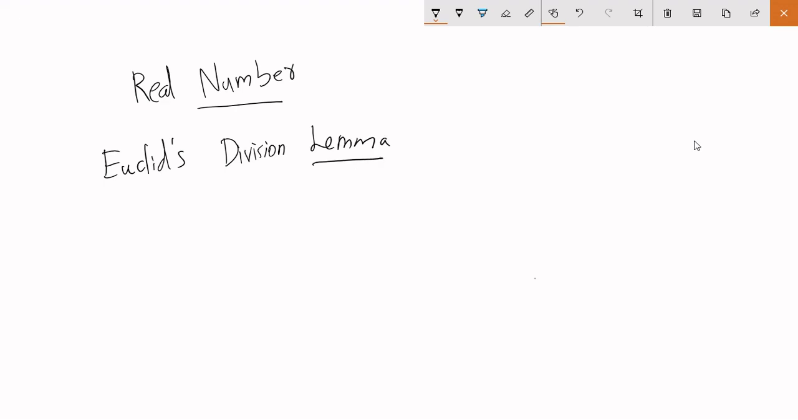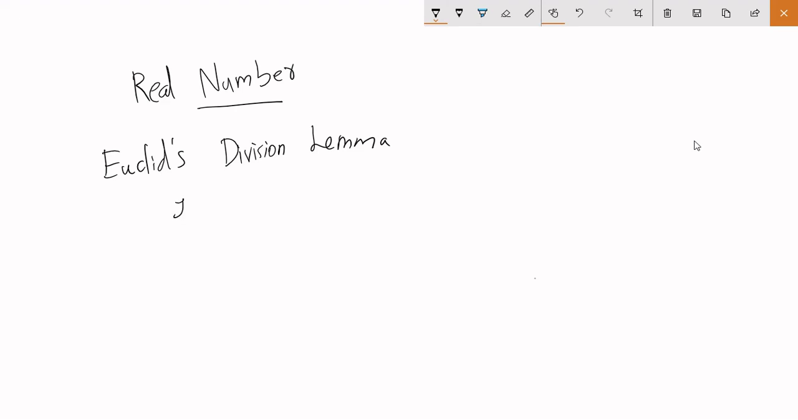A lemma is a statement which is used to prove other statements, and Euclid had used this specific lemma to prove many of his theorems. So it's a pretty famous lemma, and its statement is fairly simple. I'll just lay it down for you.